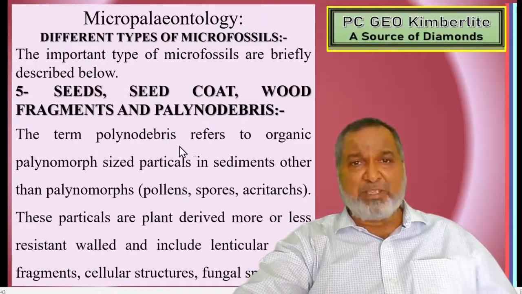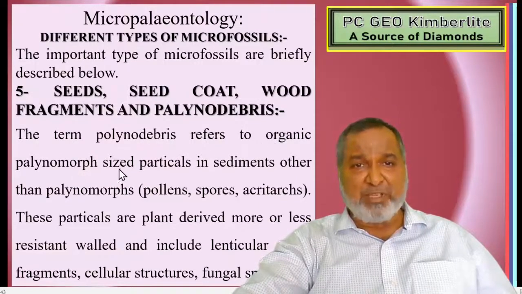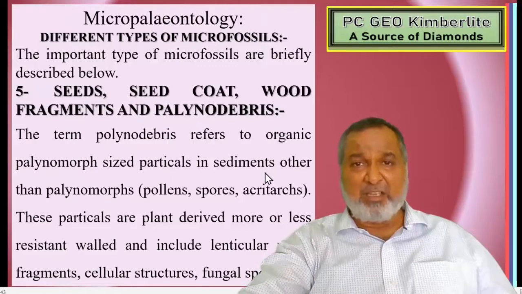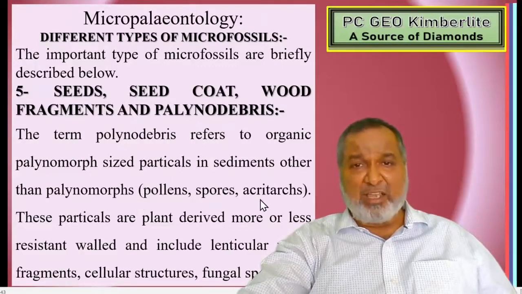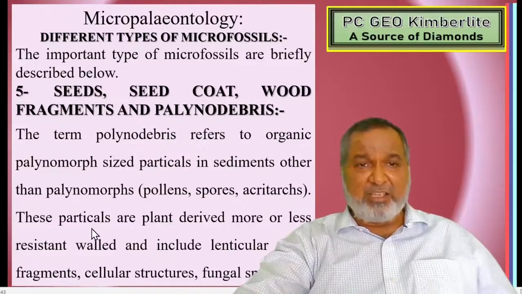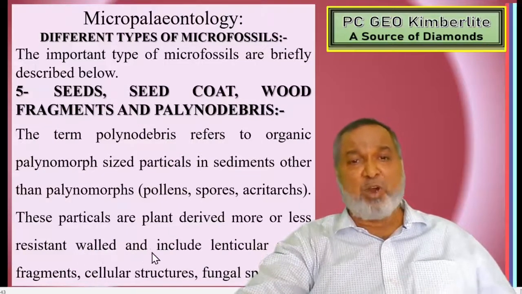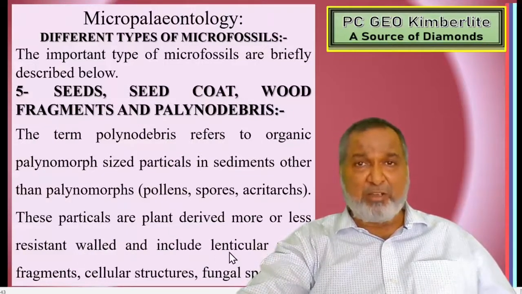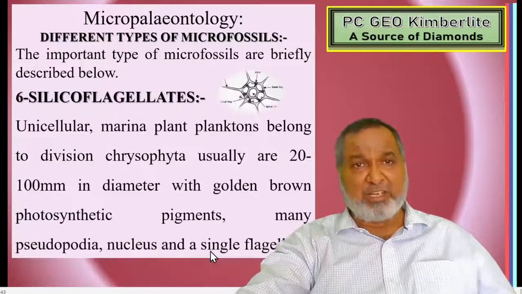The debris refers to organic particles, particularly in sediments, other than palynomorphs, pollen, spores, and acritarchs. These particles are plant-derived, more or less resistant wall, and include lenticular wood fragments, cellular structure, and fungal spores, etc.